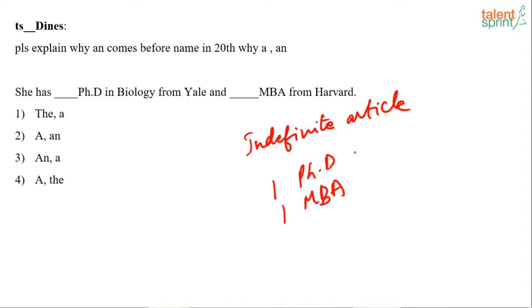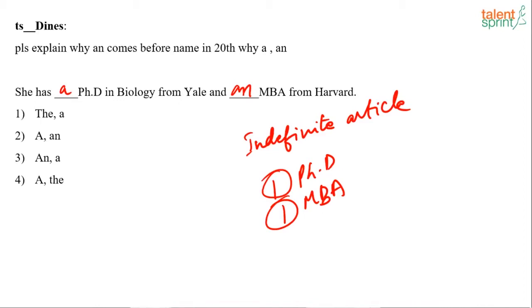So we will use she has a PhD because we are talking about singular in numbers. So a PhD in biology from Yale and an MBA from Harvard. Both are signifying the number 1, singular form, but why do we use an over here and why do we use a over here?